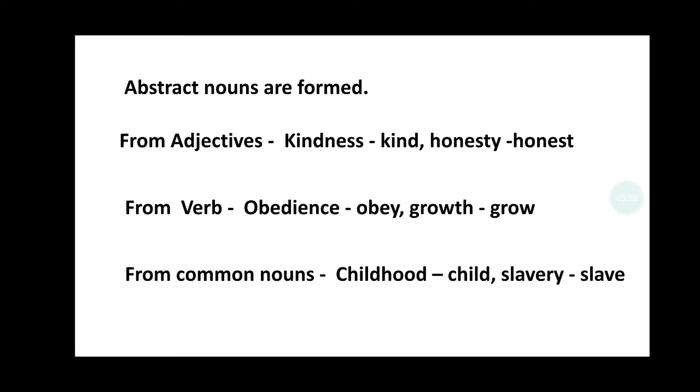From common noun: child is a common noun. But if I say childhood, that is an abstract noun. Slave, common noun. But if we say slavery, that is an abstract noun. So we can form abstract nouns out of adjective, verb, and common noun also.